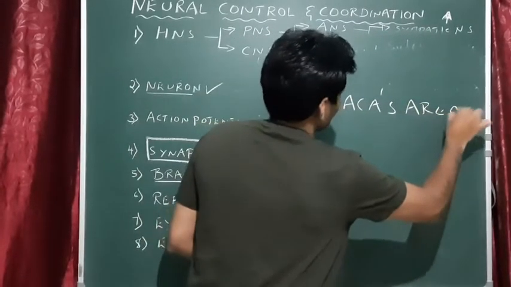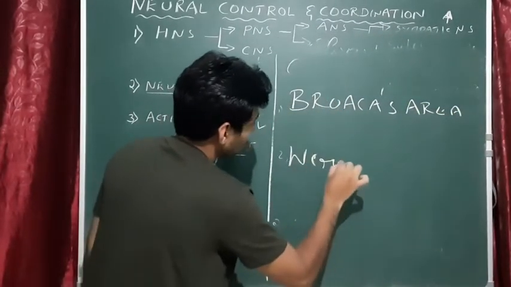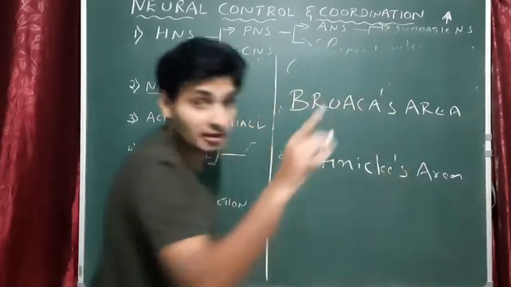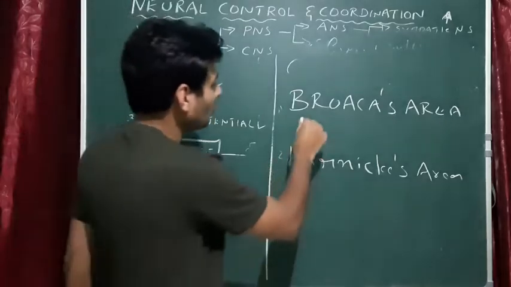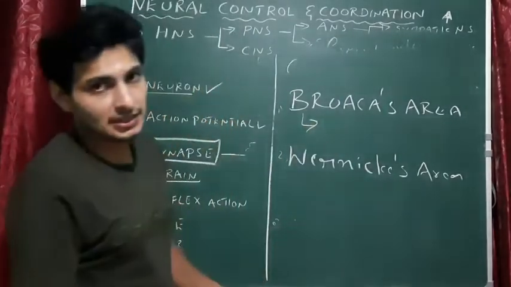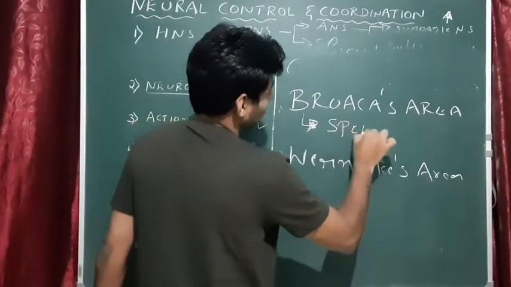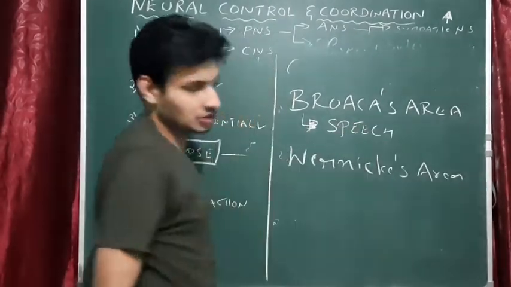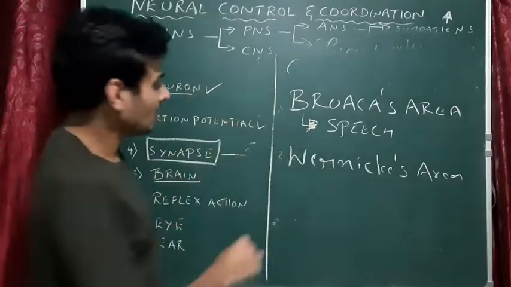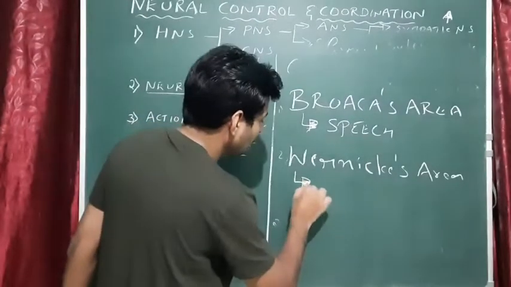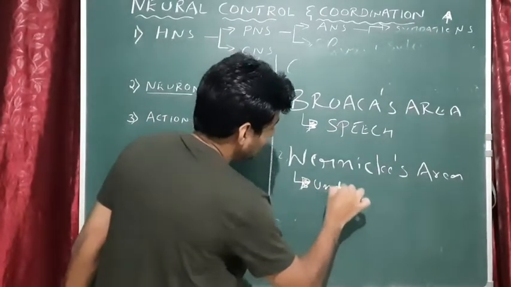So next one, remember this. Broca's area, very important. The other one is Wernicke's area. These 2 are very important, could be asked. Okay, Broca's area is very important, that is the region of speech. That is Broca's area. Whereas Wernicke's area is a bit different. That is actually understanding language.